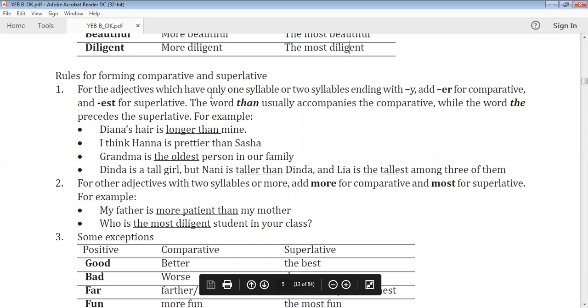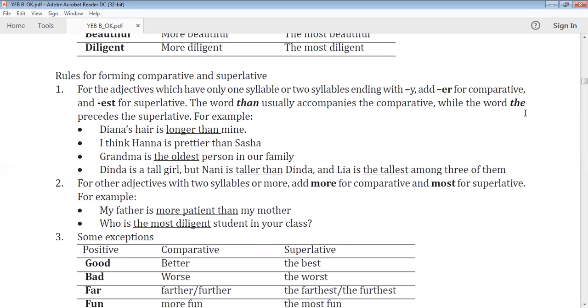For adjectives which have only one syllable or two syllables ended by y, add er for comparative and est for superlative. The word than usually accompanies the comparative while the word the precedes the superlative. For example, Dana's hair is longer than mine. I think Hannah is prettier than Sasha. Grandma is the oldest person in our family.